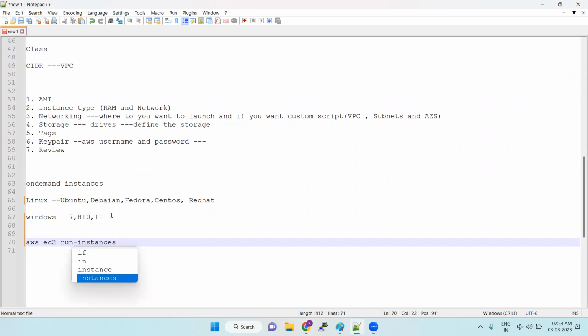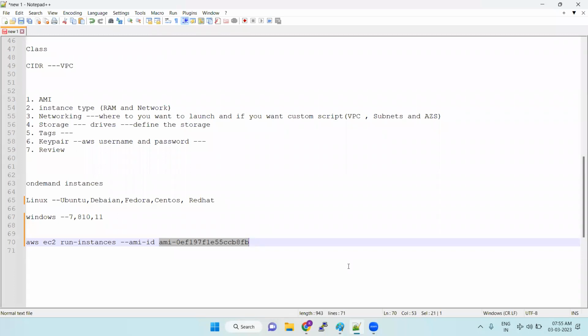If you want to launch the instances through automation, through CLI, what we need to do is provide the AMI ID like this. We can't select Windows like that. So based upon this AMI ID only, it will choose your operating system.